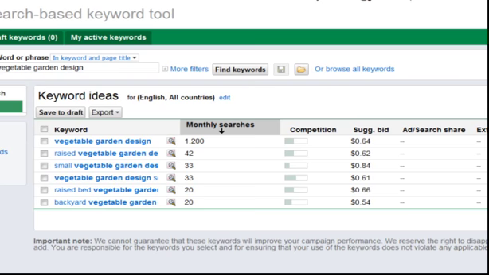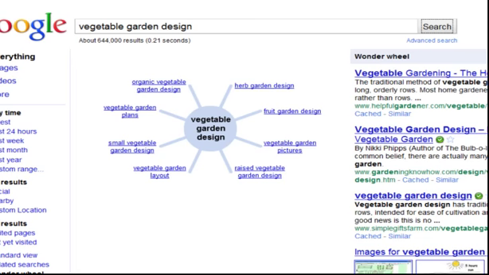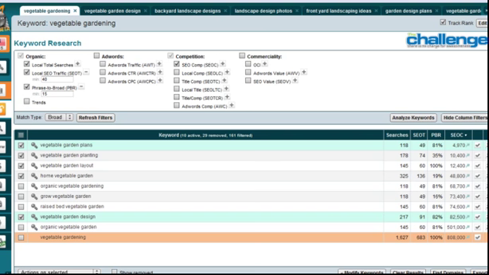We can use other tools to find the monthly searches for the different terms. We can even find graphs over the year to see when's the best time to launch a page that's aimed at a particular keyword. Very handy. The Wonder Wheel will give you some various ideas, but I prefer to use a tool that's a little more sophisticated.